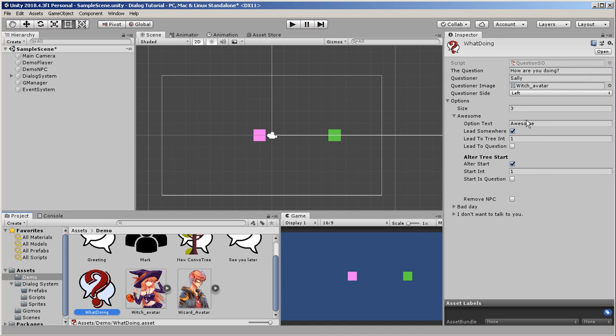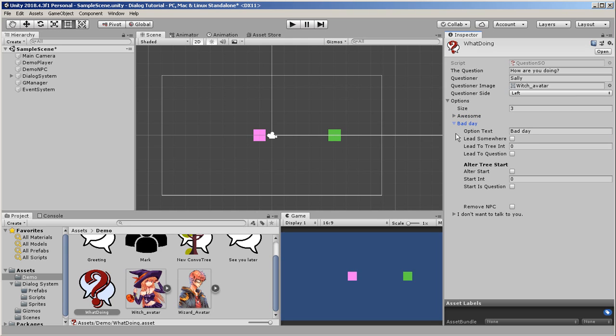So that option leads to that conversation. Am I going to alter the tree? Yes. I want to alter the start. I want it to start at conversation 1 because it's not a question. So if I exit now or do anything, it's going to go back to that.